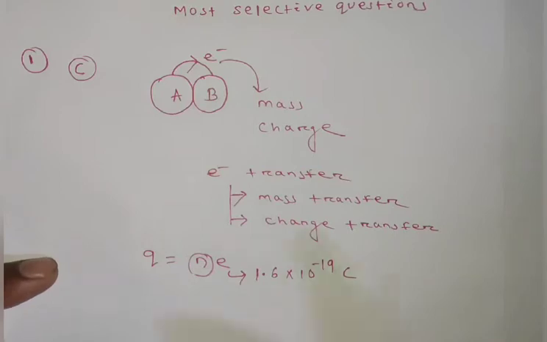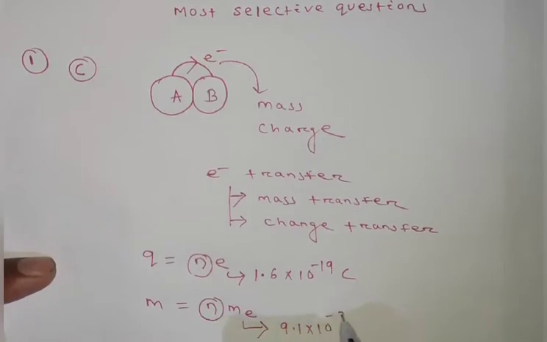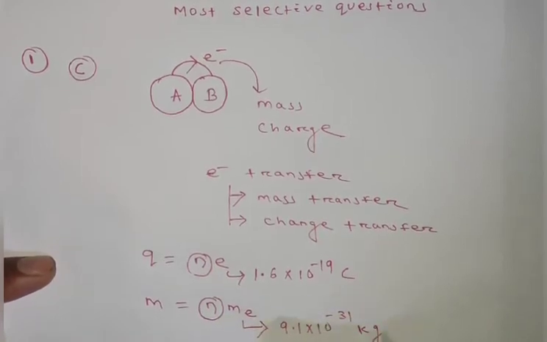And how much mass will transfer? That is M equal to N into mass of one electron, where N is the number of electrons that transfer, and the mass of an electron is 9.1 into 10 to the power minus 31 kg.